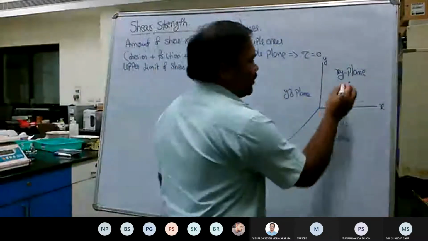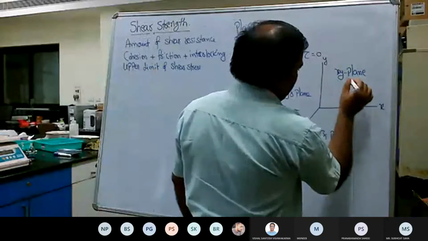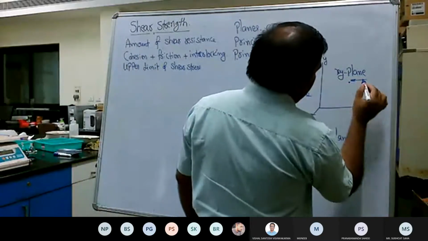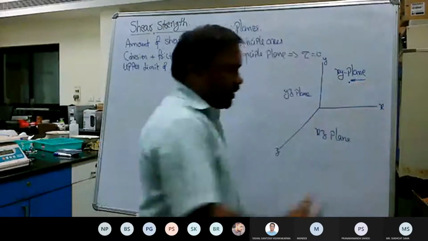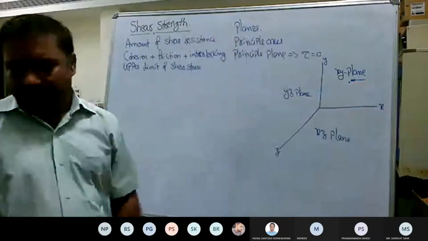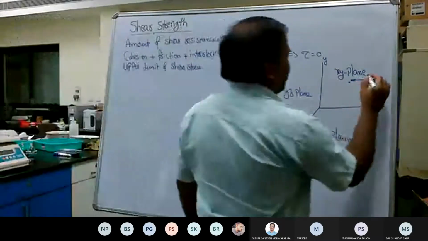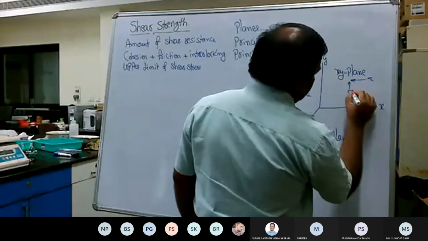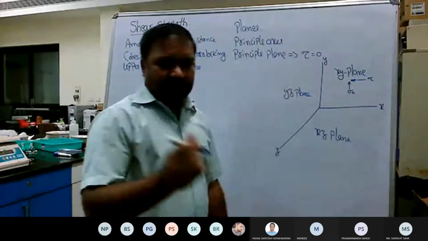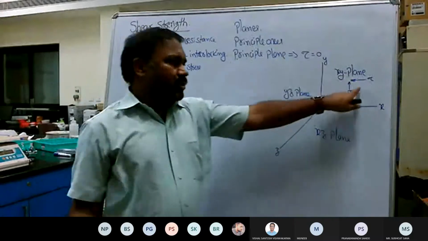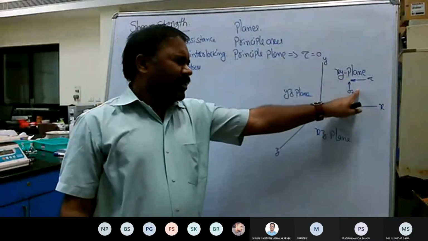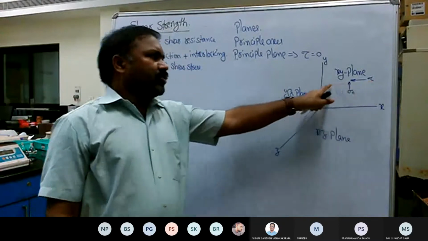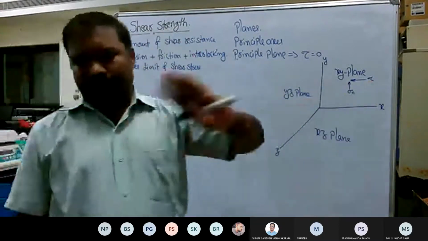The normal stress is perpendicular to the board. If I want to represent the shear stress, that should be parallel to the XY plane, X plane or the Y plane. So this is shear stress, while this is the normal stress. The normal stress, perpendicular to the board, is also called axial stress. The shear stress is parallel to the surface.